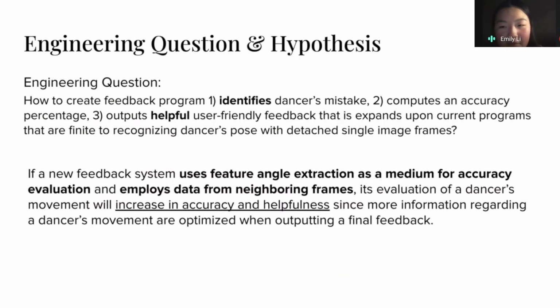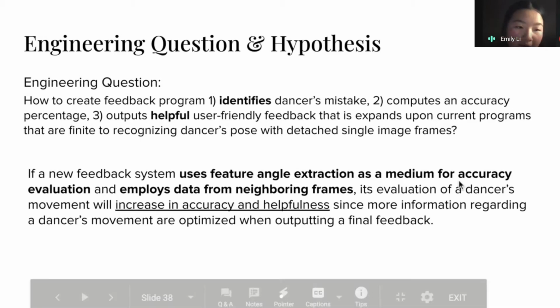With the input of the student dancer's single view video, it will be able to identify students' mistakes, compute a percent depicting the accuracy, and then finally output user-friendly feedback. And here's our hypothesis.